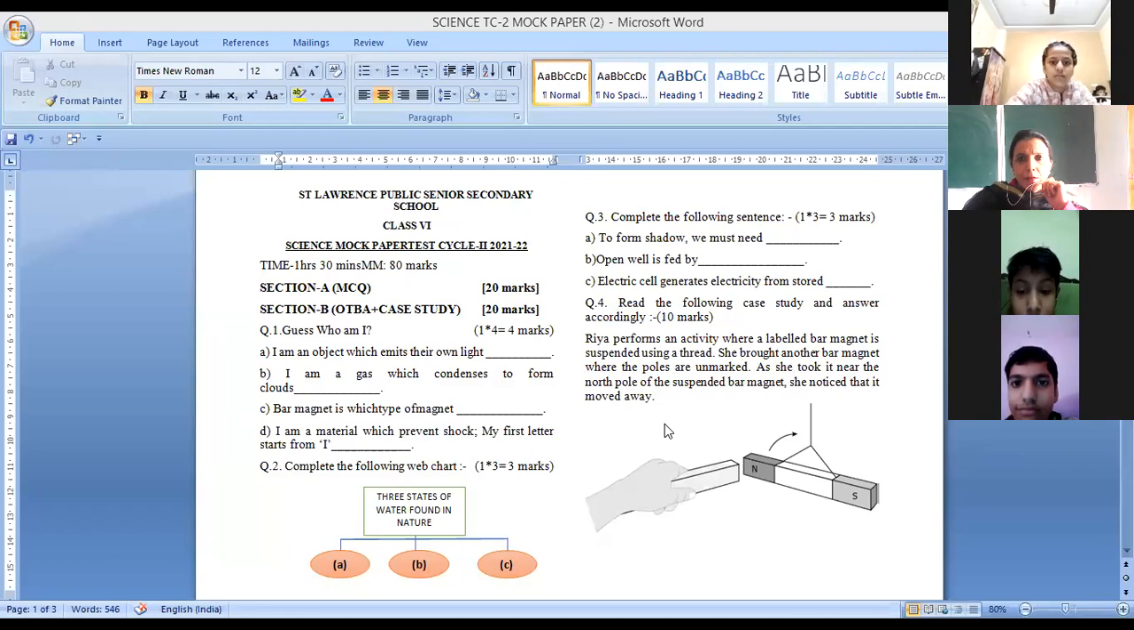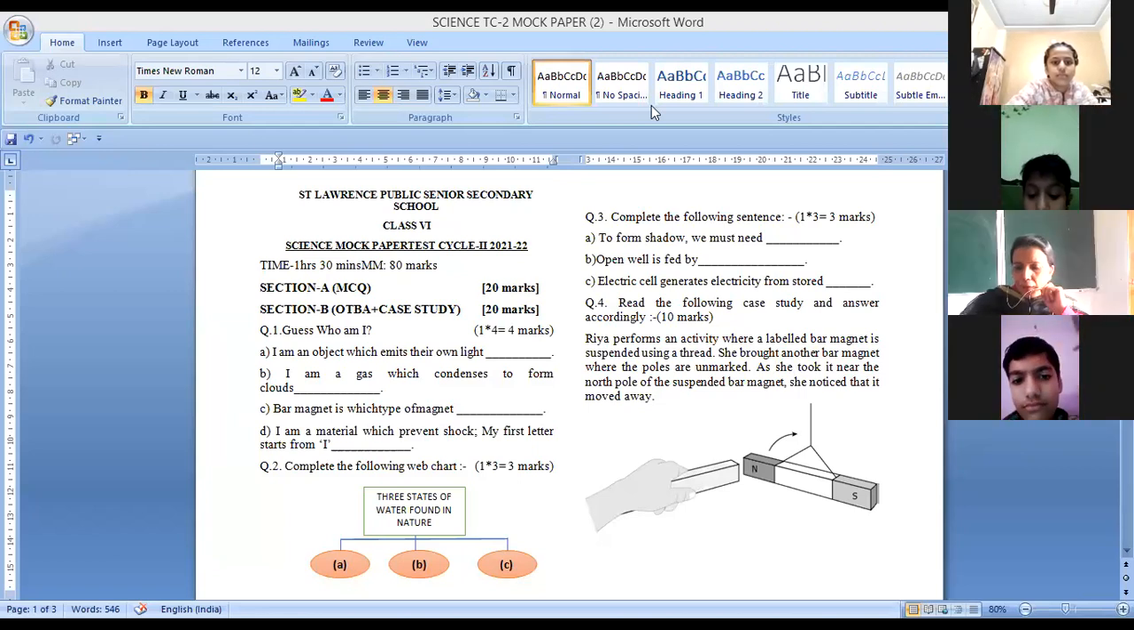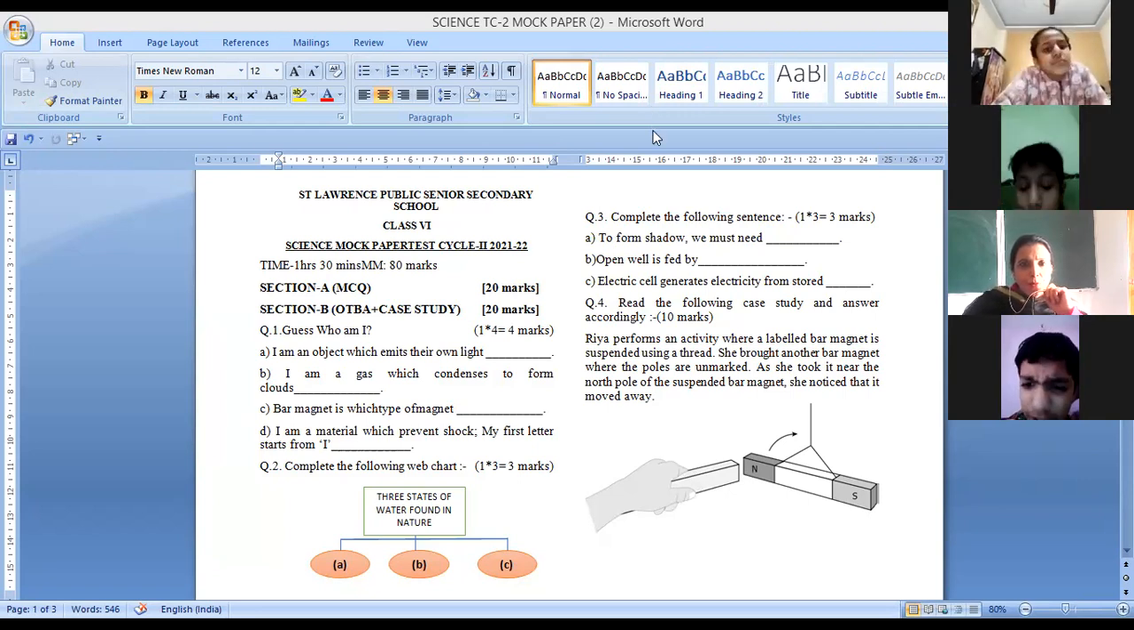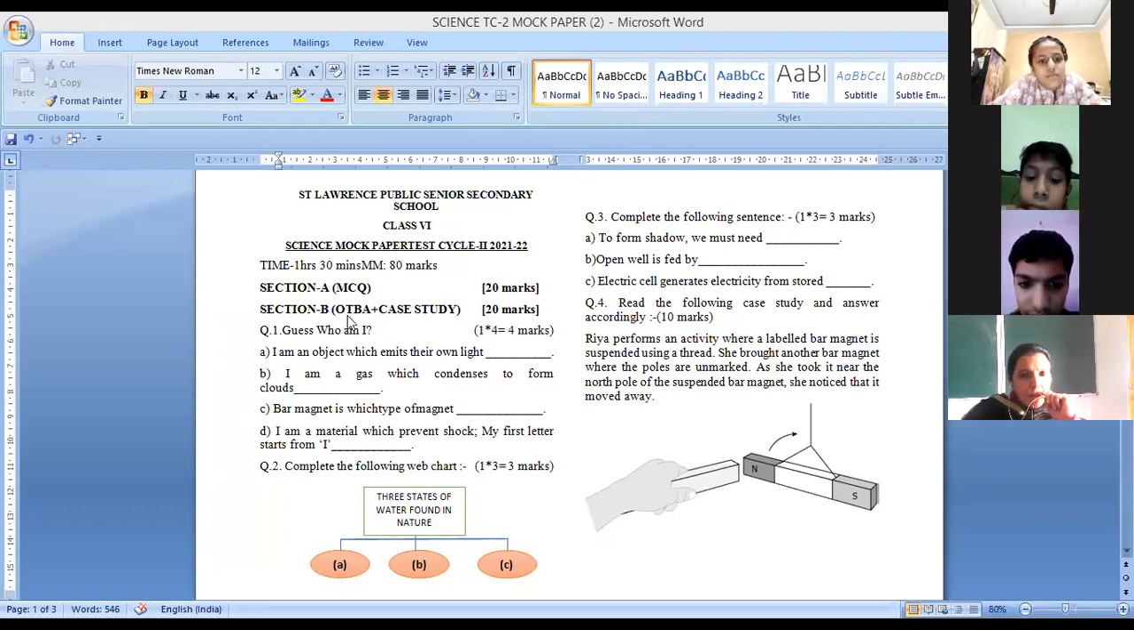After completing our flip teaching, now we'll continue with our revision of the mock paper. This is a mock paper of test cycle 2 in front of you. So let's start with it. MCQs, 20 marks, that's not given. We are starting with the OTBA plus case study. Section B OTBA is there, 20 marks plus case study. The first question is guess who I am. Kindly raise your hand if you know the answer.